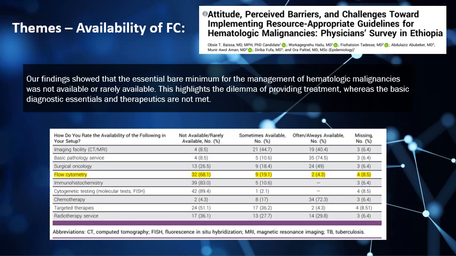When we look at the availability of flow cytometry in resource limited settings, it was very difficult to find data. I found one paper, which was a survey of physicians in Ethiopia, which showed that 68% of physicians did not have any availability of flow cytometry to them. Sometimes flow cytometry was available to 19% of physicians, and it was only available always in 4%.